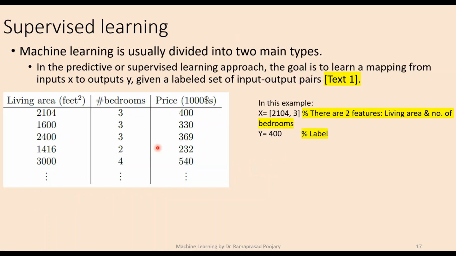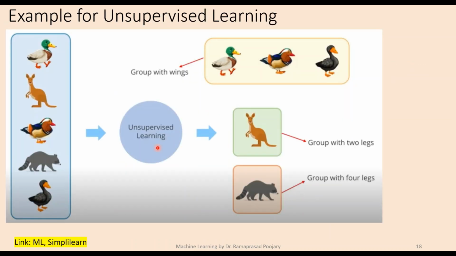In the case of unsupervised learning, the label, the output variable, will not be provided, only the features will be provided, and the algorithm will try to classify them into different classes. An example is given here. If you have to group them into different classes, you don't have to provide labels.